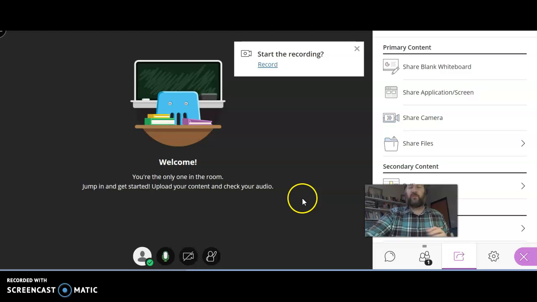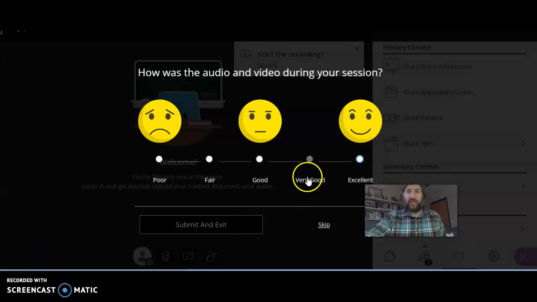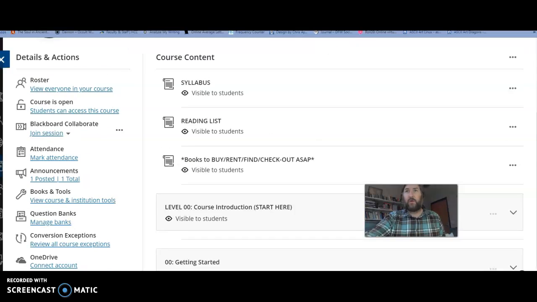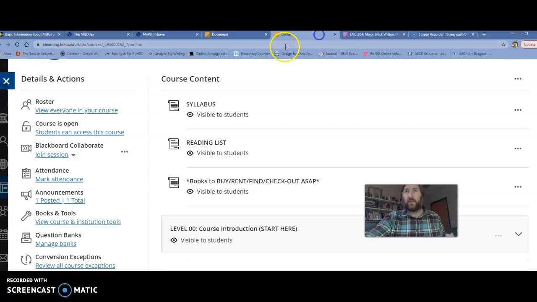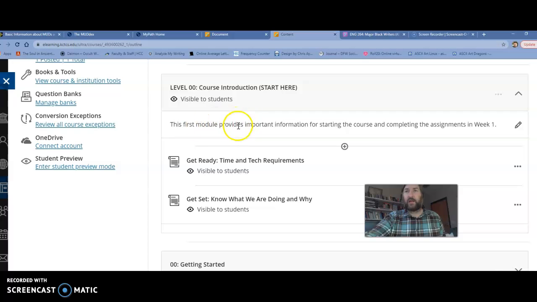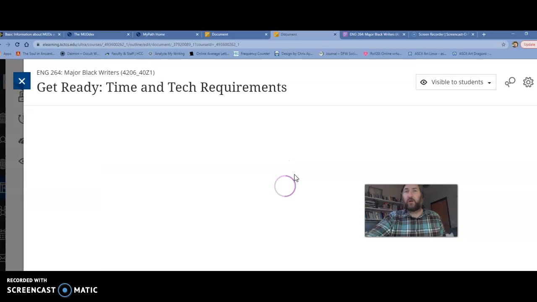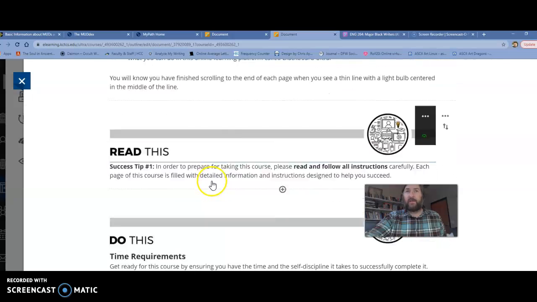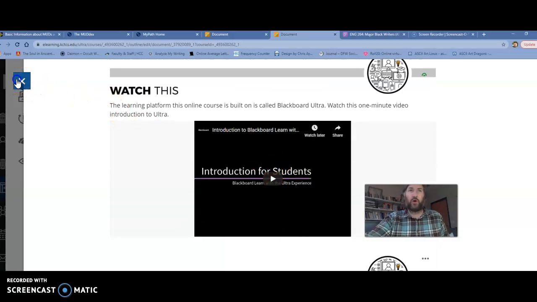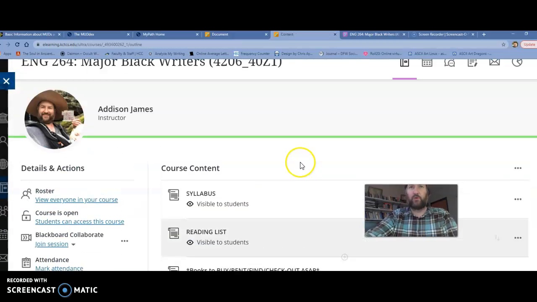So anyway, I've probably gone too long. It's over 5 minutes on this video, but that should introduce you to how to download things in Blackboard and kind of how to navigate a little bit through Blackboard. So I'm leaving that session right now, and then I go back to a different tab. I went from that Blackboard to a different tab to what's called the stream. When you click on that, it opens up. So you read that explanation, and then you have other things that you click on. And you would read that, and then sometimes there might be a video in there, a cartoon or something, some information. So go through every little thing right now that's available and just check that out.